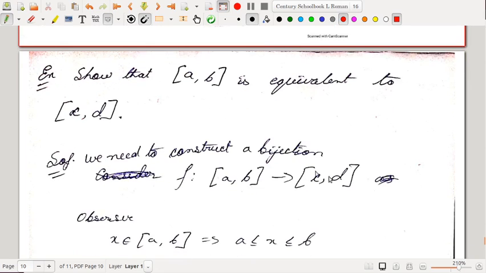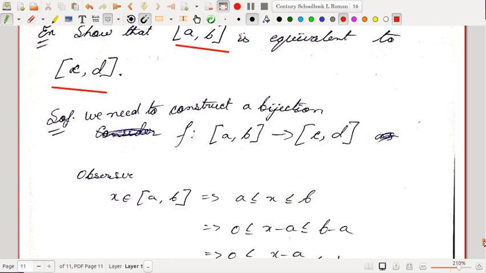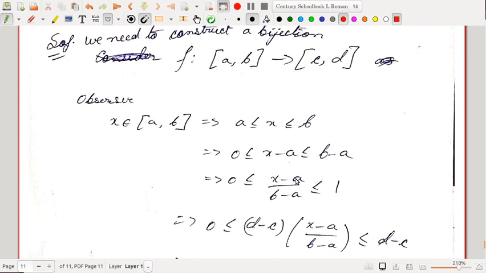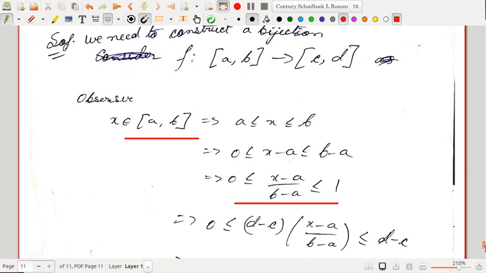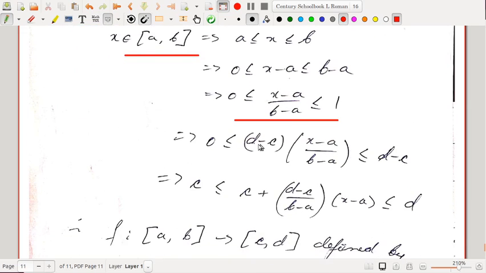And show that any closed interval [a,b] is equivalent to any other closed interval [c,d]. Okay, so this is also true. Any closed interval is equivalent to any other closed interval. So we observed that x belongs to [a,b] implies x lies between a and b. So x minus a lies between 0 and b minus a. Okay, we will try to relate this with 0 and 1.